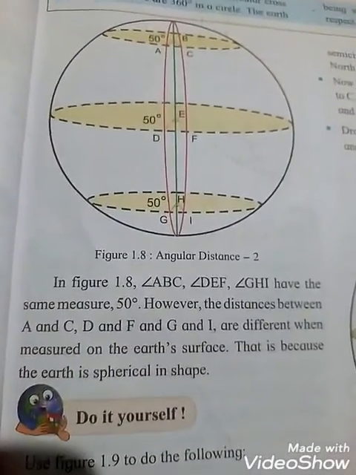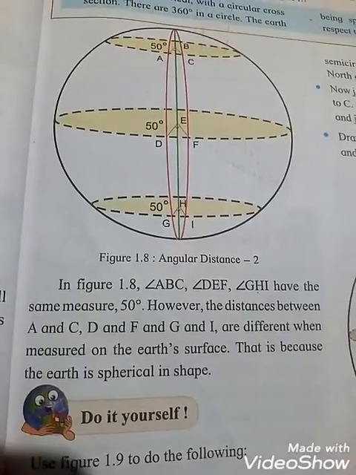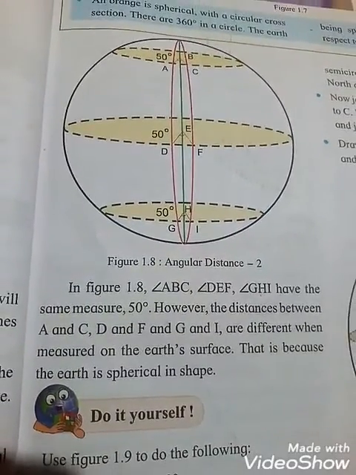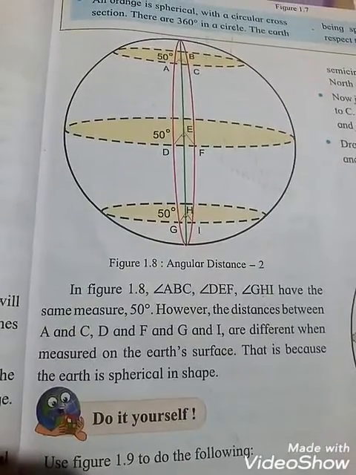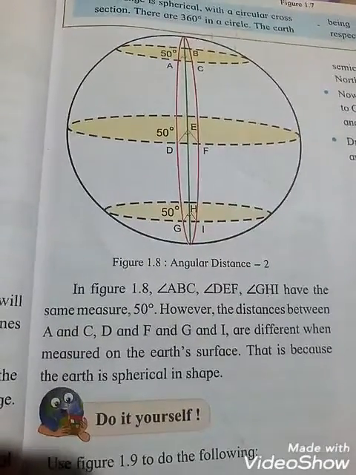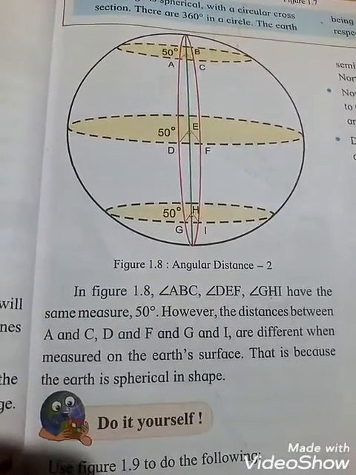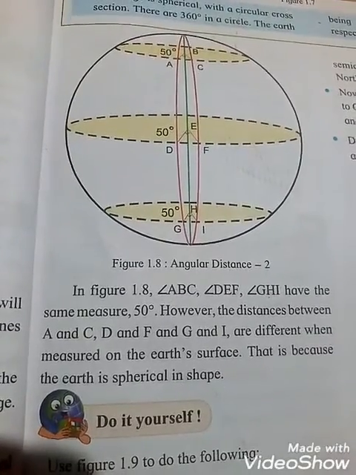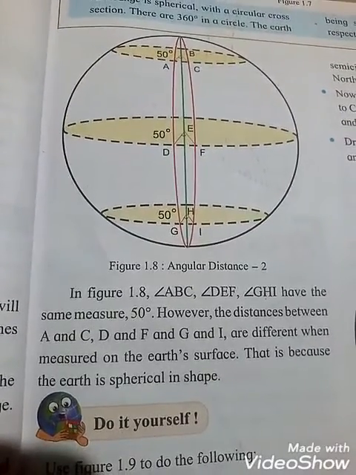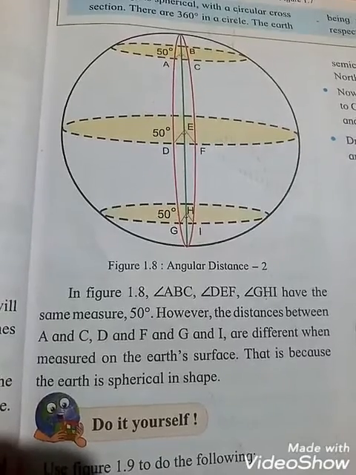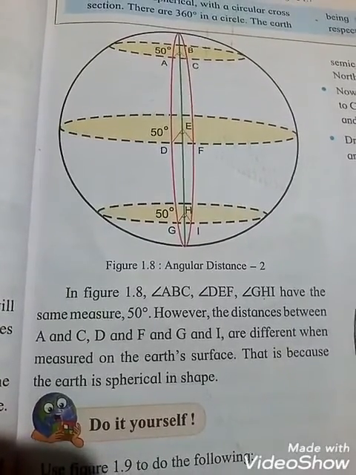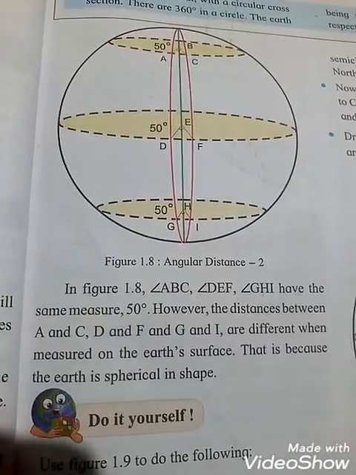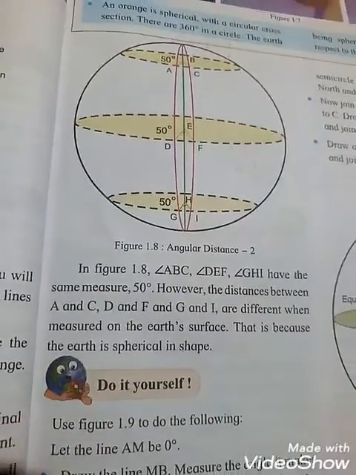In figure 1.8, angle ABC, angle DEF, angle GHI have the same measure, that is how much, 50 degrees. However, the distances between A and C, D and F, and G and I are different. So now what I say, students, is that the angle is the same 50 degrees, but the distance will be different. So the distance will not be the same. That means the distances AC, DF, GI will be totally different. It is not the same. Why? Because the earth is spherical in shape.